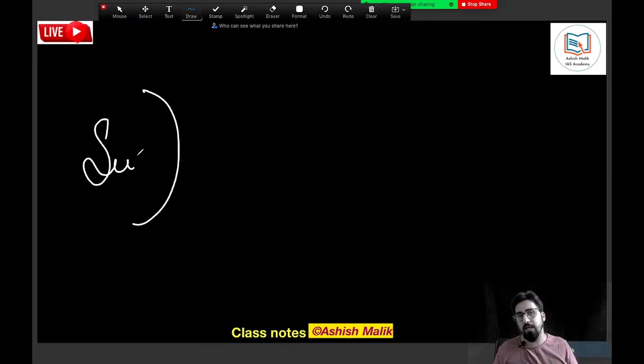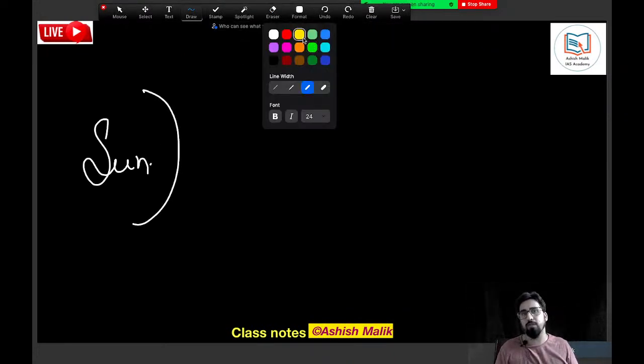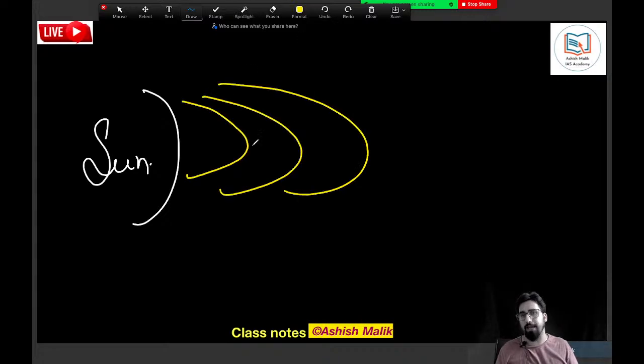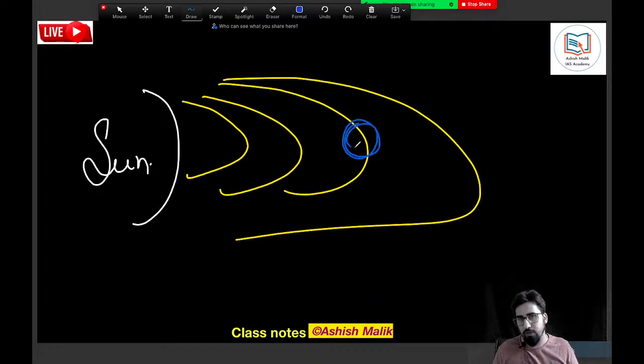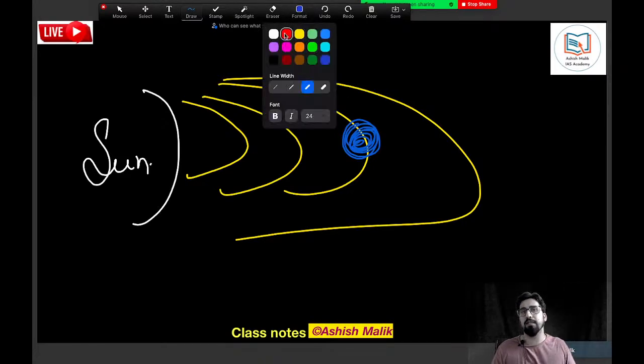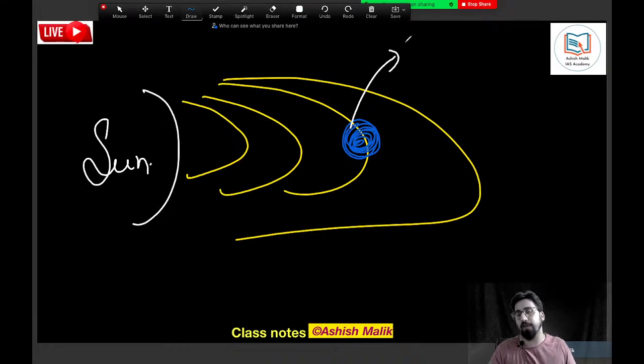In those planets we have our Earth also. Earth is right now the third planet distance wise from the sun, and it is the only planet where life can exist, because Earth lies in the habitable zone.